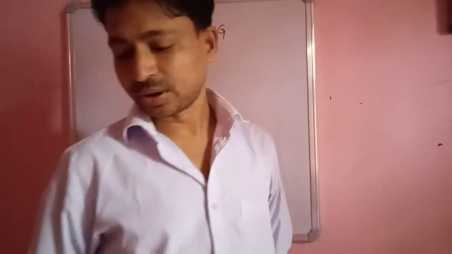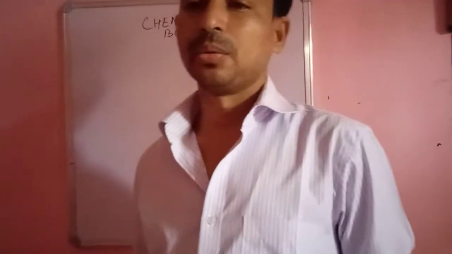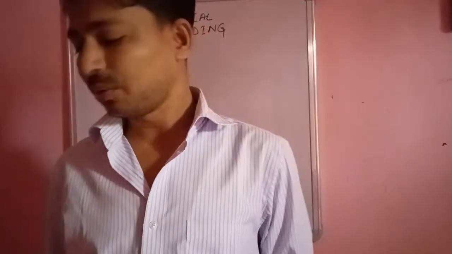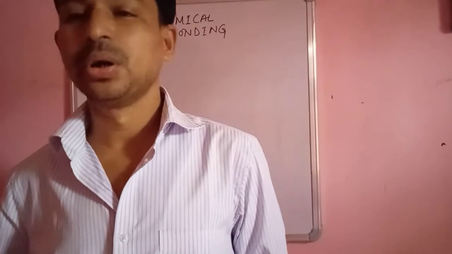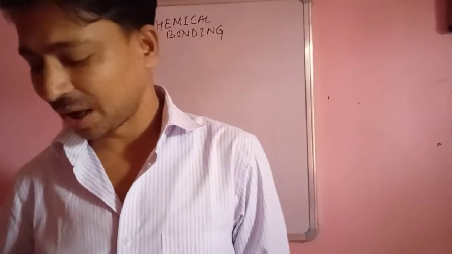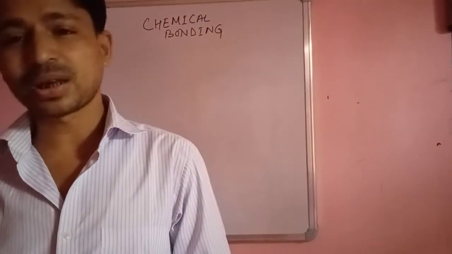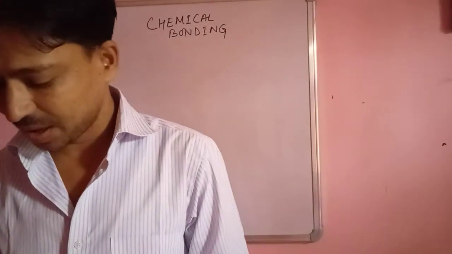Good morning, students. So, here we are today with our third lecture on chemical bonding. Till now we have discussed ionic bond, how the ionic bond formation takes place, and the factors influencing the formation of ionic compounds. And then we discussed the general characteristics of ionic compounds.